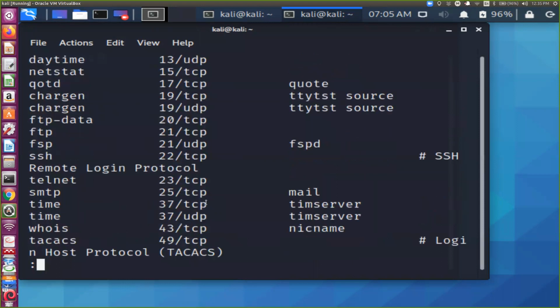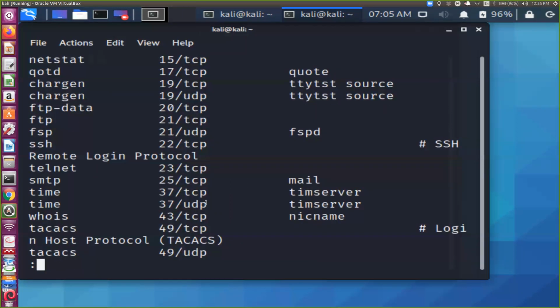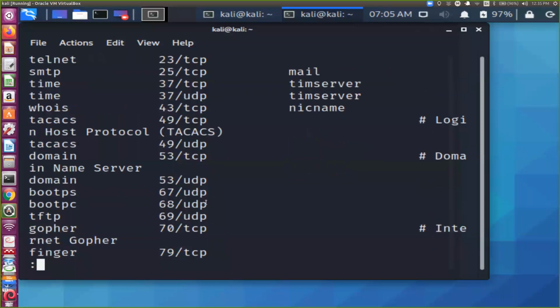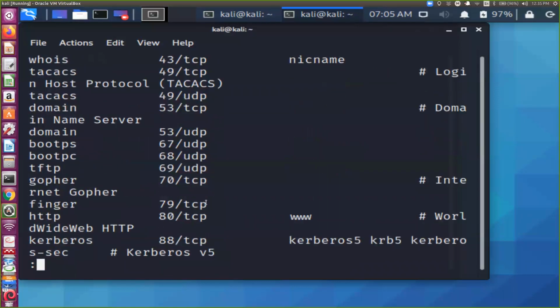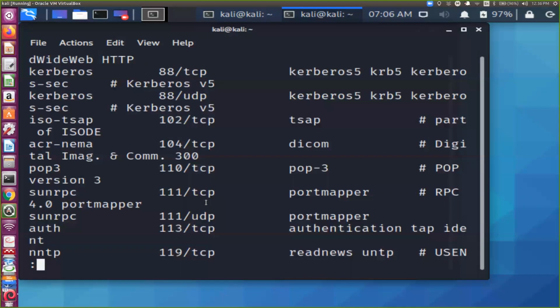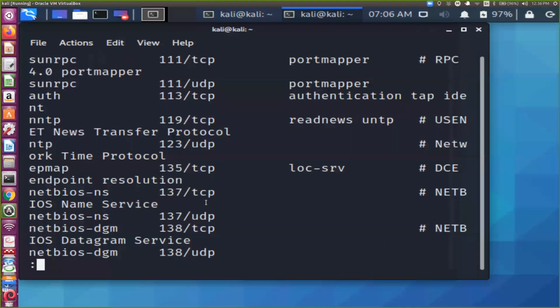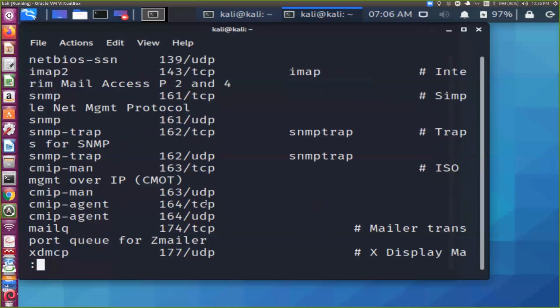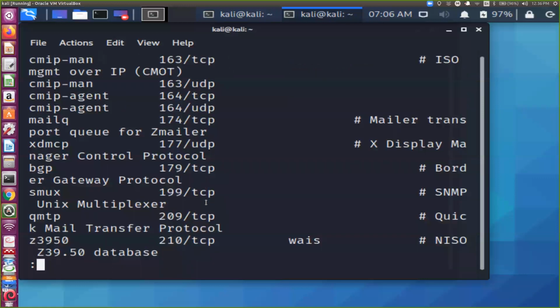For mail, port 25 is there, for sending mail, SMTP. For receiving, we have the POP protocol, 110, 53 for DNS. For HTTP, port 80. For Kerberos, these ports are there. So whenever any port is open, you can find from this file what that port does.